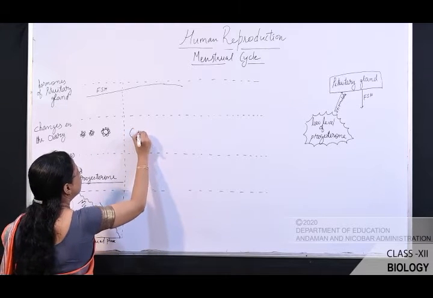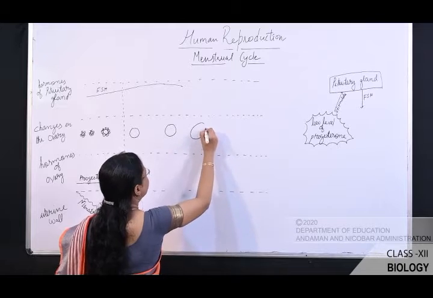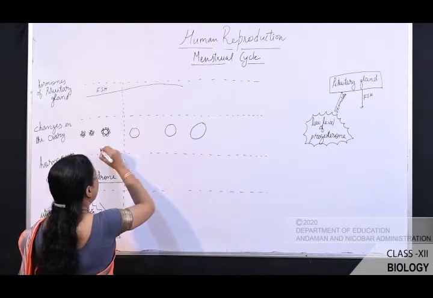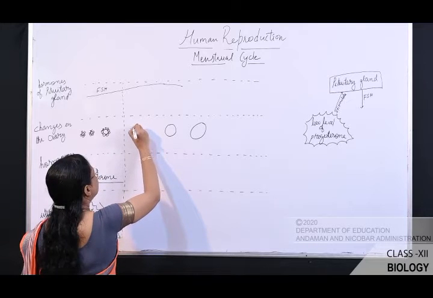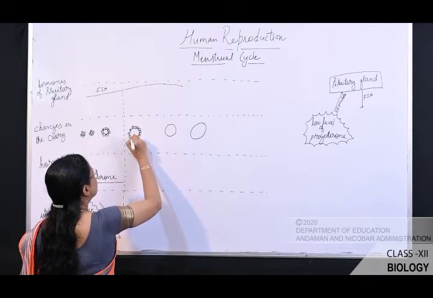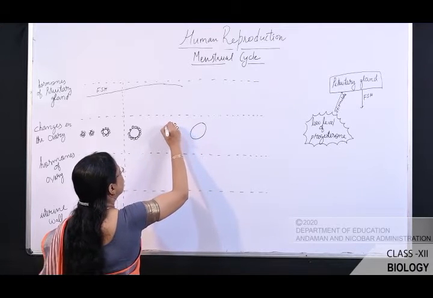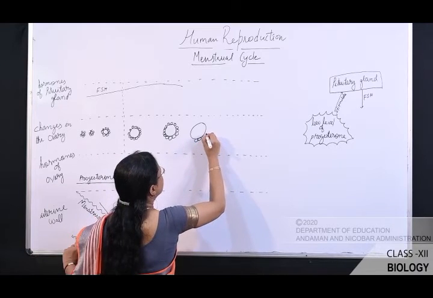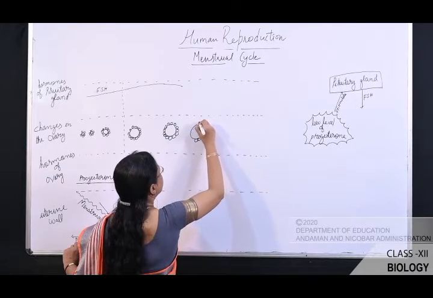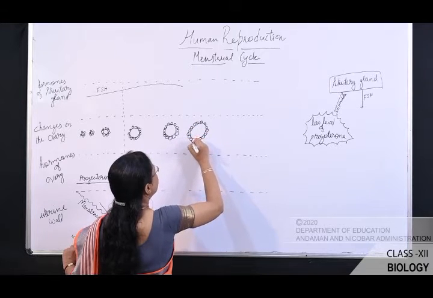So let me draw here. Due to the influence of FSH, one of the primary follicles develops and forms a mature follicle. So this is the mature follicle. What is the name of that mature follicle? That is known as the Graafian follicle.